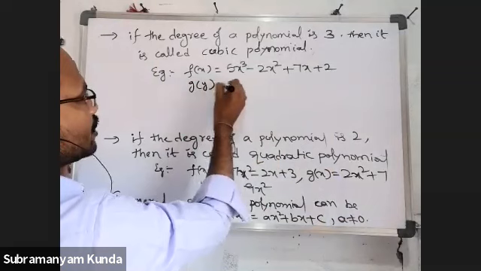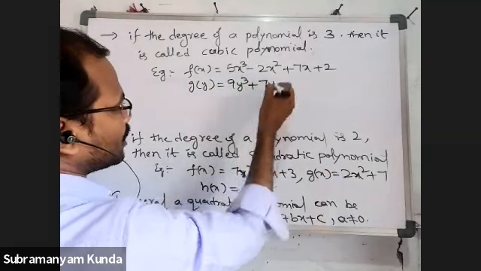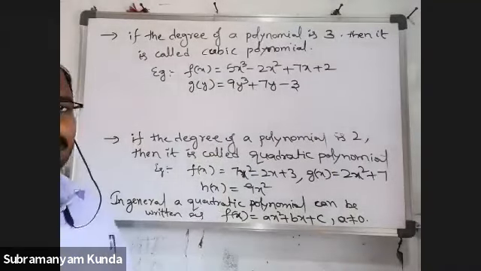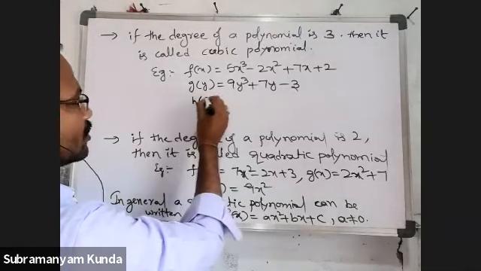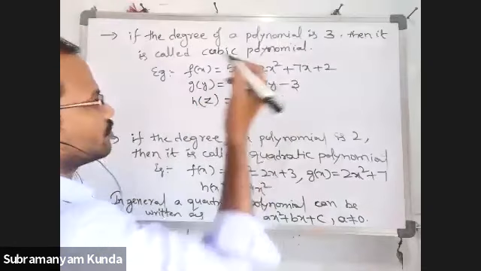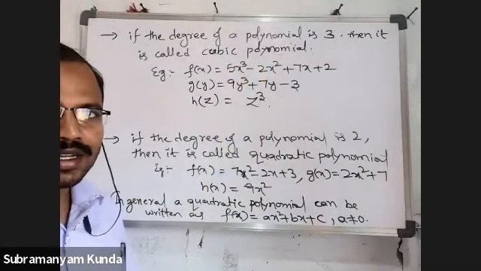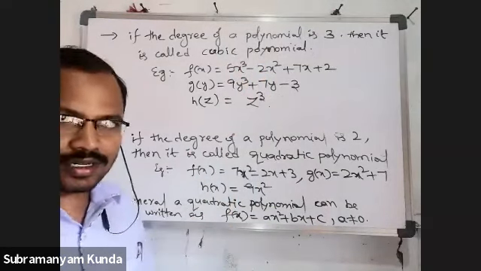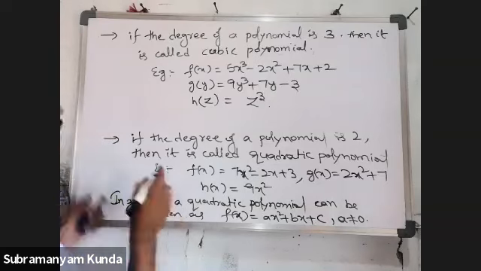One more example, g of y is equal to 9y cube plus 7y minus 3. It is also an example of a cubic polynomial. And h of z is equal to simply z cube. It is also an example of a cubic polynomial. So it may contain either 4 terms or 3 terms or 2 terms or a single term. Anything may be possible, but the degree should be 3.